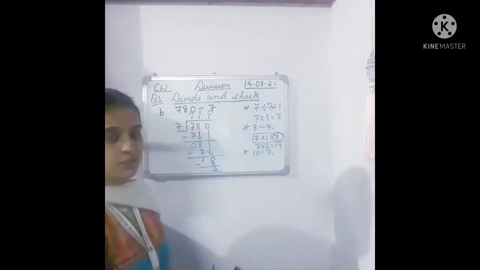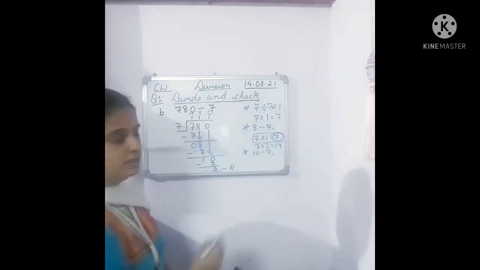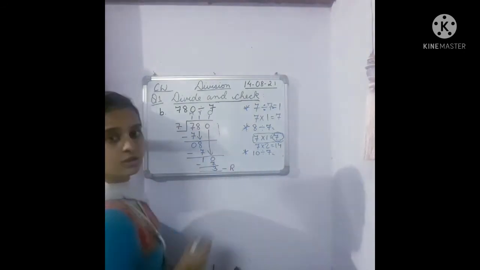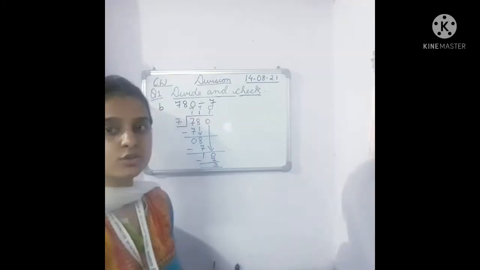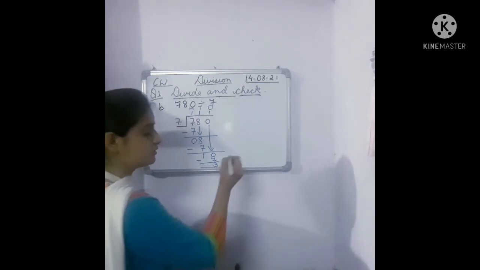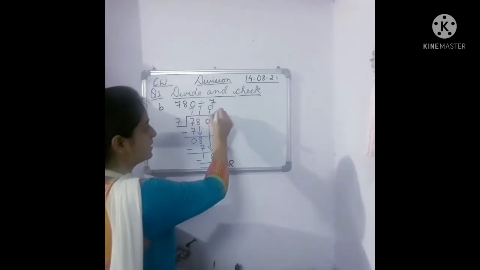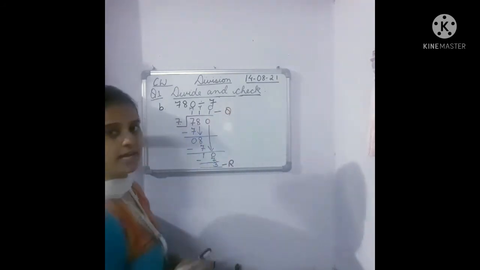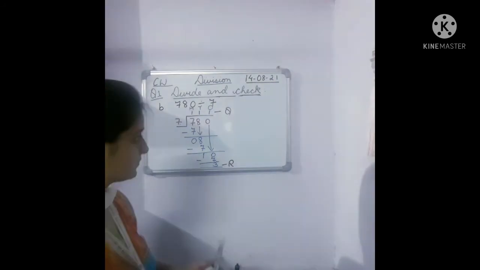So we will stop here, children. This is our remainder. As there is no other number that I can bring down, we will stop here. This is our remainder. Okay. So children, what did we get as the remainder? Our remainder is 3. Then our quotient is 111. Now let's check the answer, whether it is correct or not.